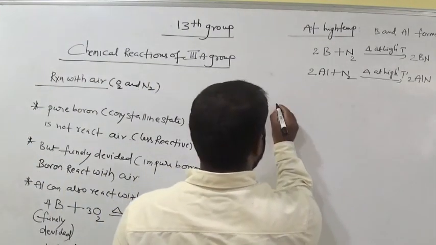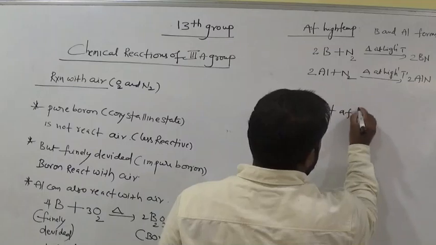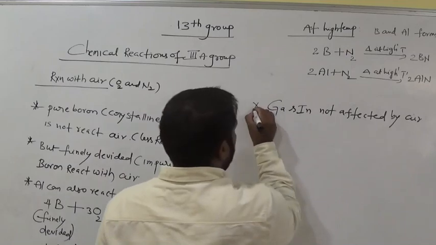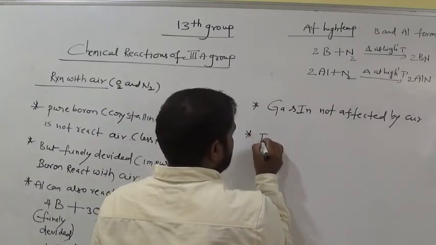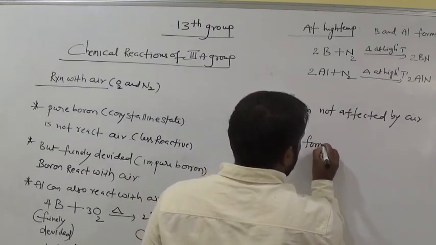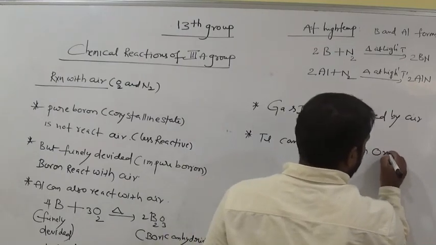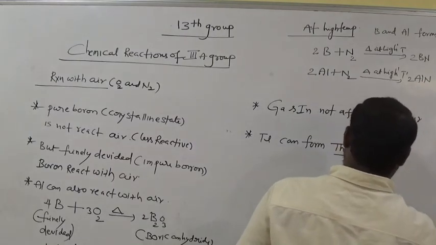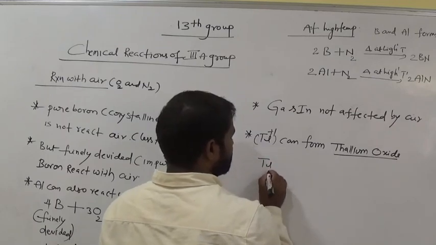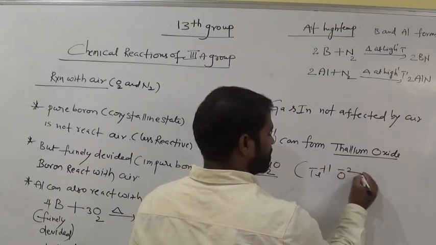Now gallium and indium are not affected by air. What about thallium? Thallium can form thallium oxide. Thallium is +1 here, and oxygen has a minus 2 charge.